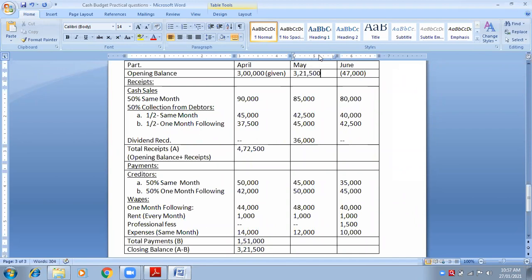Write down in the opening balance of May 3,21,500. The closing balance of April will become opening for May. So 3,21,500 opening balance, add all receipts in that opening balance.